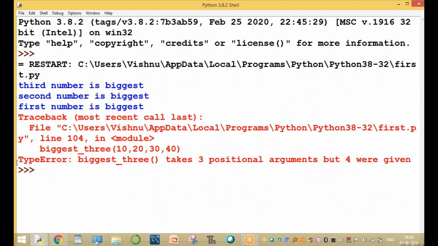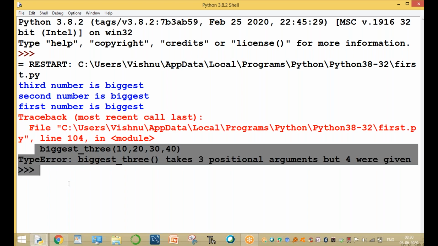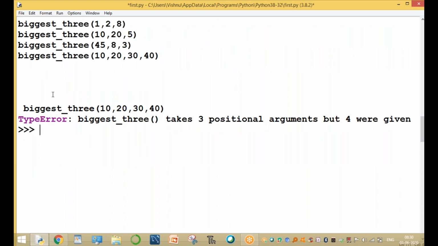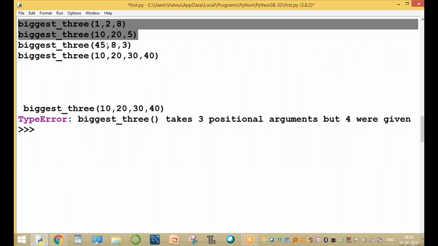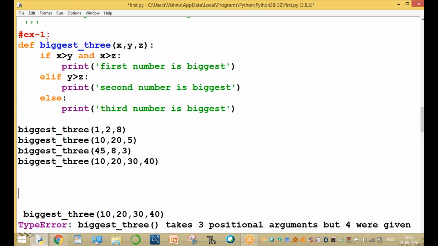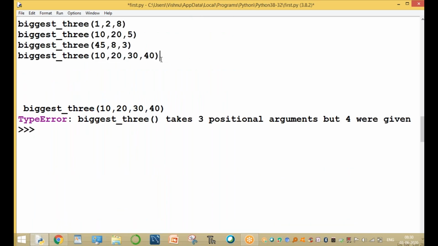When you are calling the fourth time, it has an error. What is the error? The biggest of 3 function is okay for the first, second and third calls, but the fourth time, whenever you call the function, it says biggest of 3 takes 3 positional arguments but 4 were given. That is the error, a TypeError. This function takes only 3 arguments, but you have given 4. That's why it's wrong.